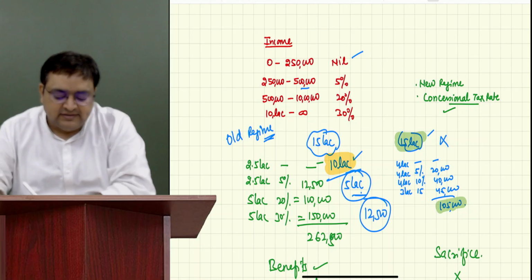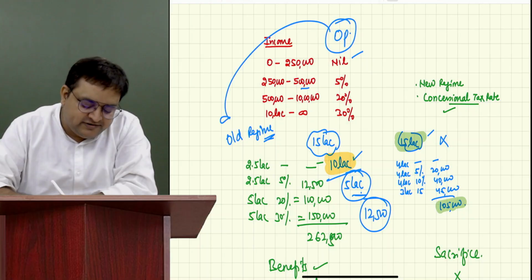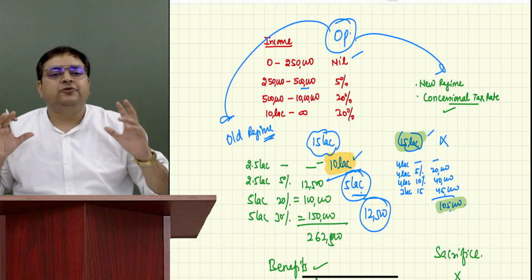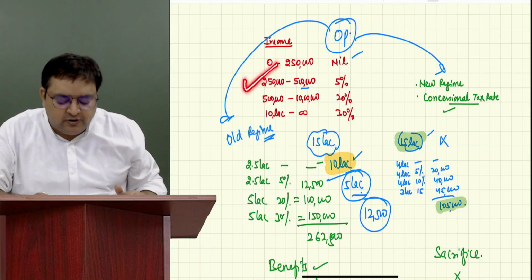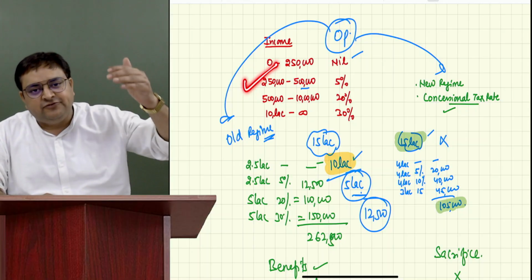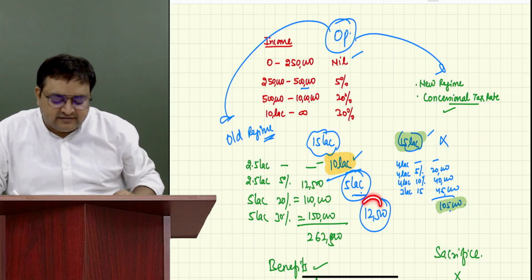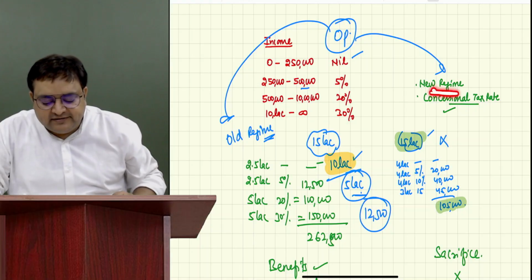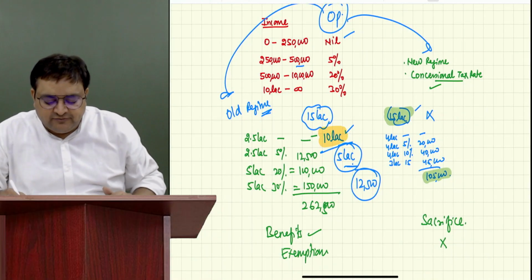They are saying that today we are giving you an option to choose the old regime or the new regime. Now what people used to do, people used to first calculate the taxes as per the old regime, and they used to take those benefits also, and after that they see how much tax is coming. So let's say the tax is coming at 12,500. Then they used to calculate their taxes as per the new regime. They were not getting those benefits, but the tax comes to 1,05,000.